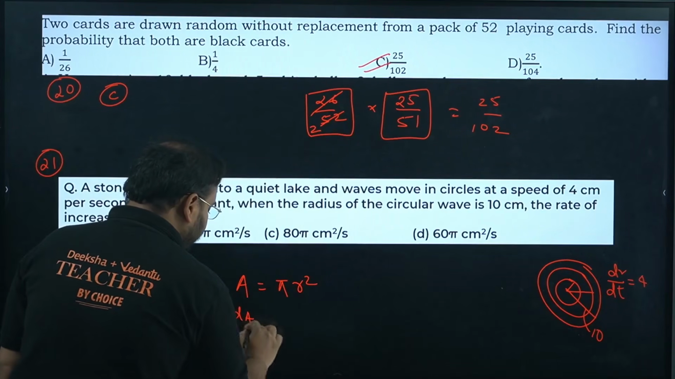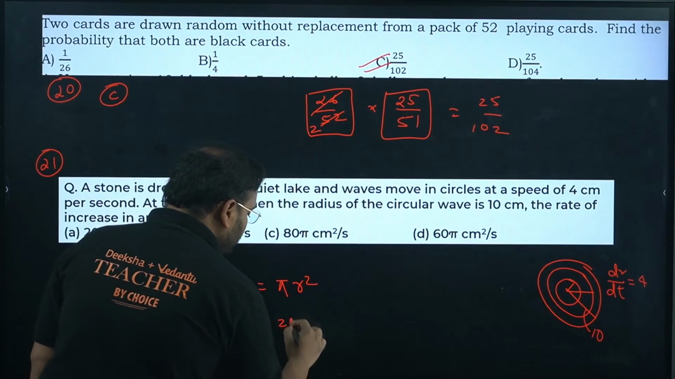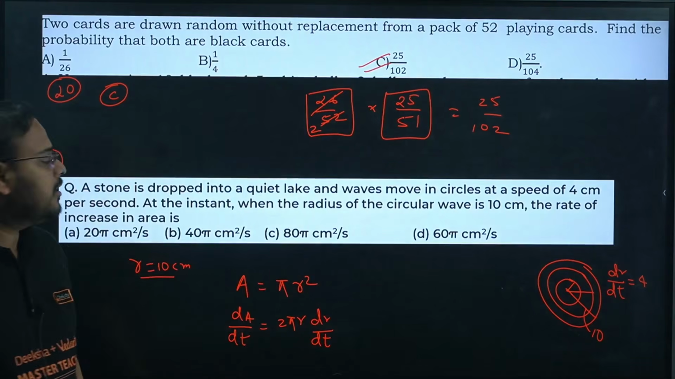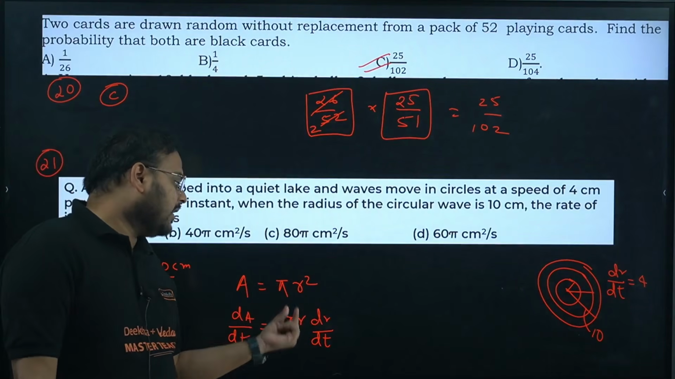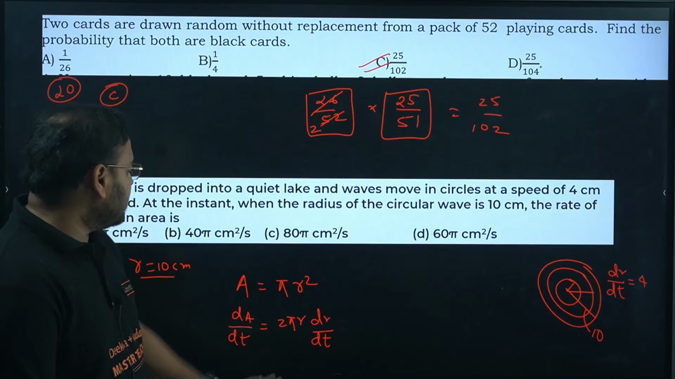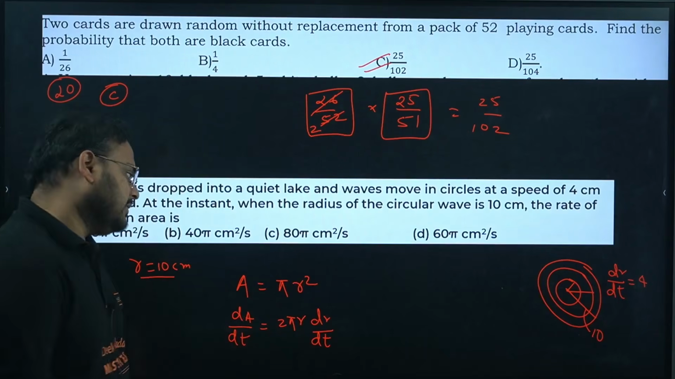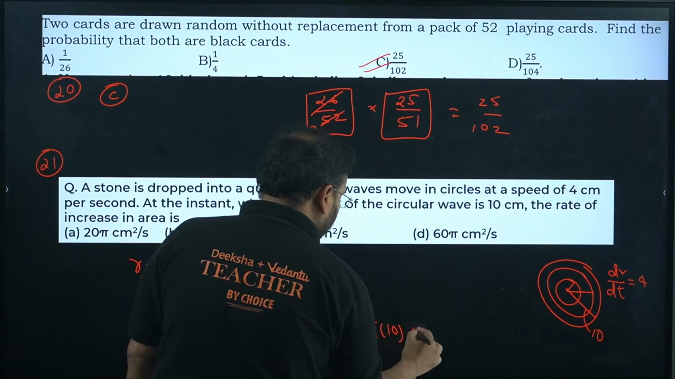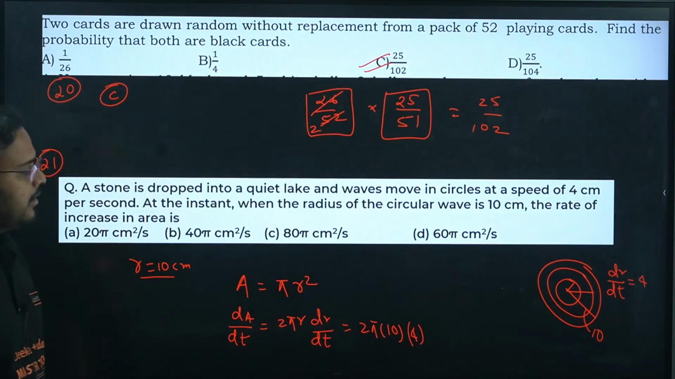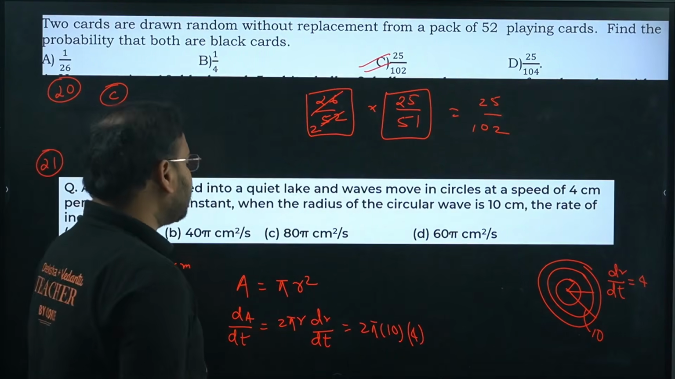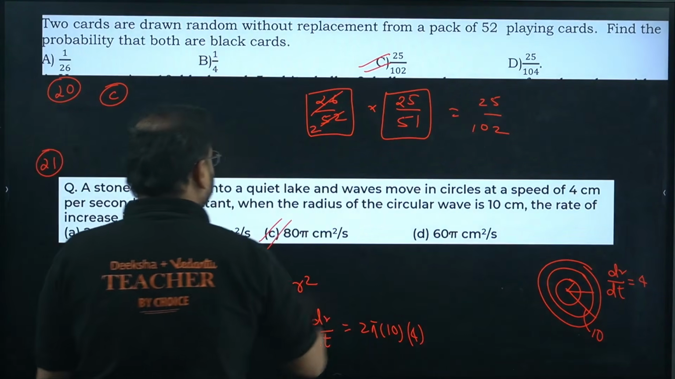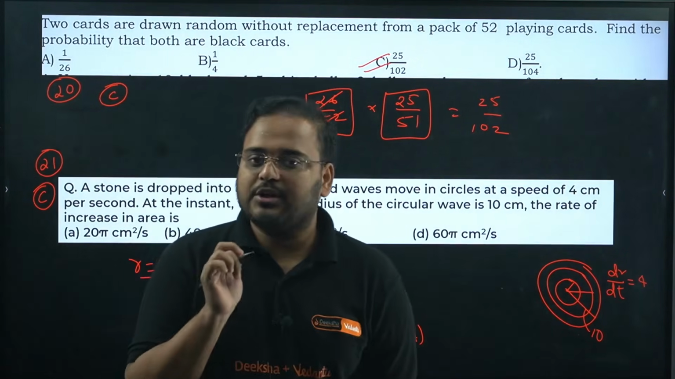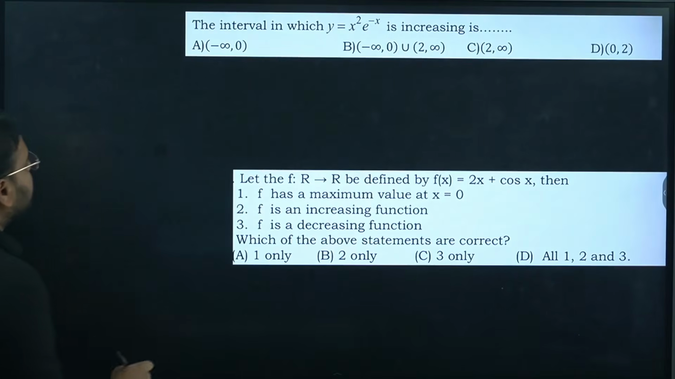So dA by dt becomes 2 pi r dr by dt, differentiating by chain rule. Pi is a constant, r square becomes 2r, and you differentiate r with the variable t, because I have taken t as the variable of differentiation. Now we have all the values: 2 into pi into 10 into 4, since 10 is the r value and dr by dt is 4. The answer is again option C, which is 80 pi centimeter square per second for the rate of change of area. Okay, next, 22 and 23.